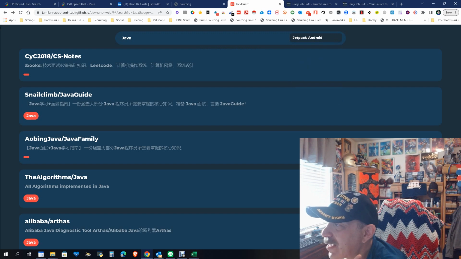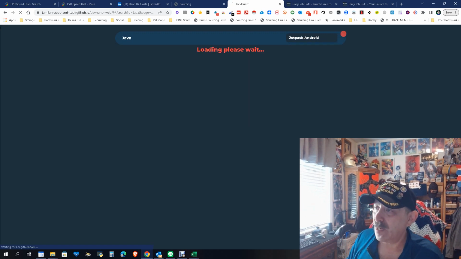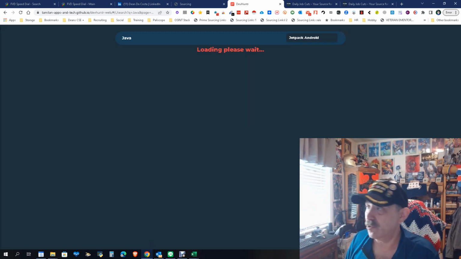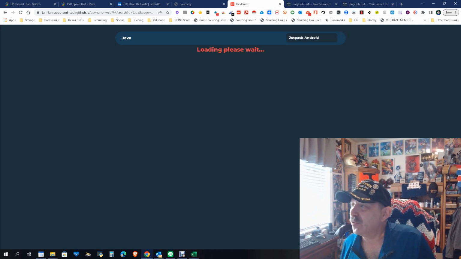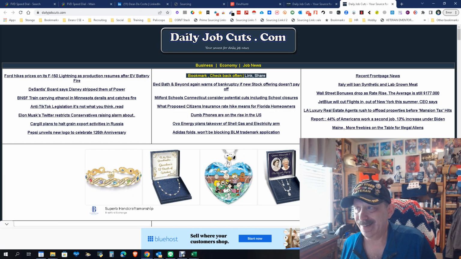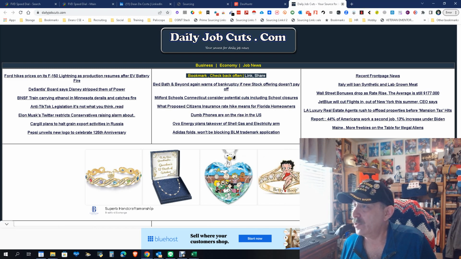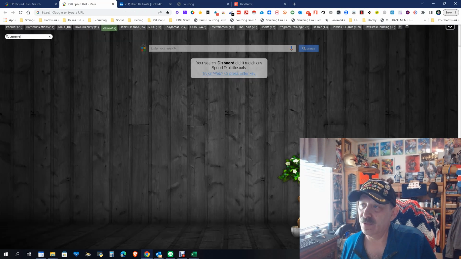Let's see the Jetpack Android. Let's not put anything in here. What would happen if we did the search without putting anything in for Jetpack Android? It's probably going to take a while again. It seems like the GitHub and the Stack Overflow searches were quick, the others not as quick. This is making me curious what Jetpack Android is, so let's find out while it's doing its searching.